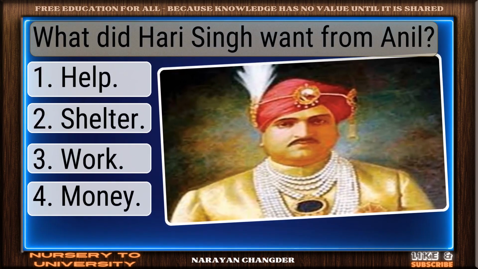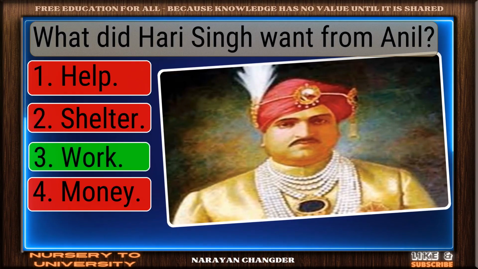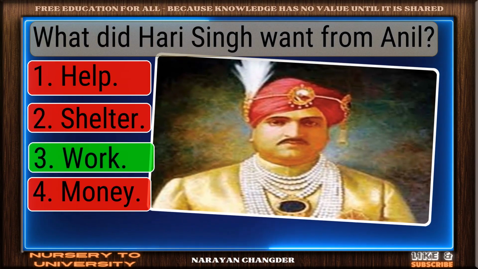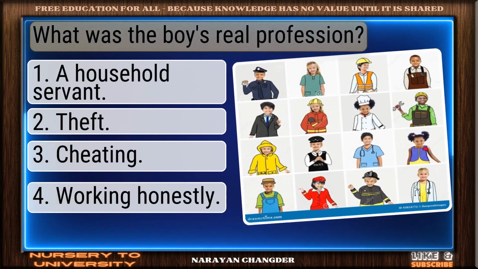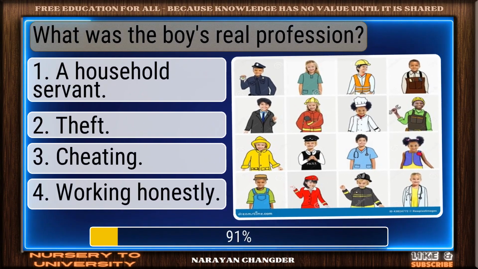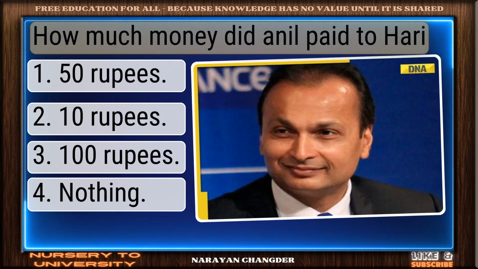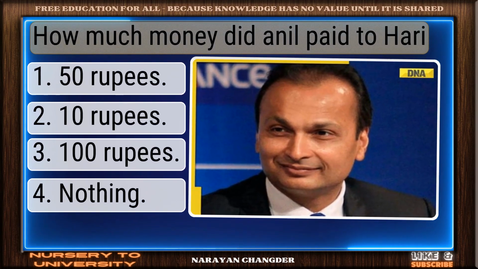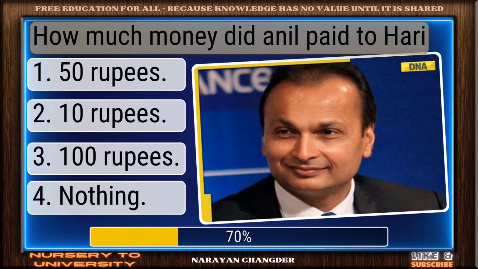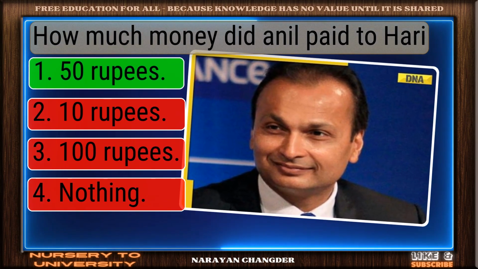What did Hari Singh want from Anil? Excellent. Work is a brilliant choice. What was the boy's real profession? Exactly. Theft makes sense. How much money did Anil pay to Hari? Bravo. 50 rupees is the answer.